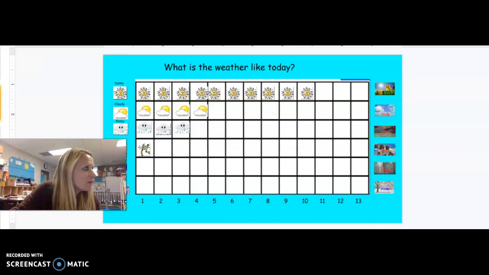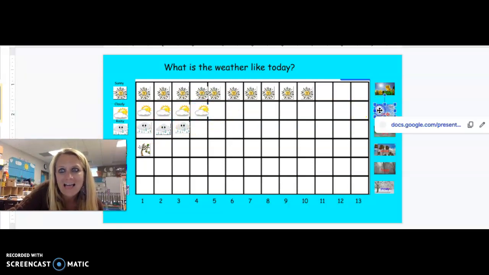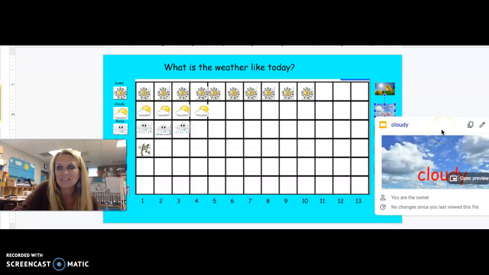I looked out the window and do you know what I saw? I already moved this one over. I saw the clouds, just like this. There was a day that was so nice and cloudy was the weather. C-L-O-U-D-Y, and cloudy was the weather.